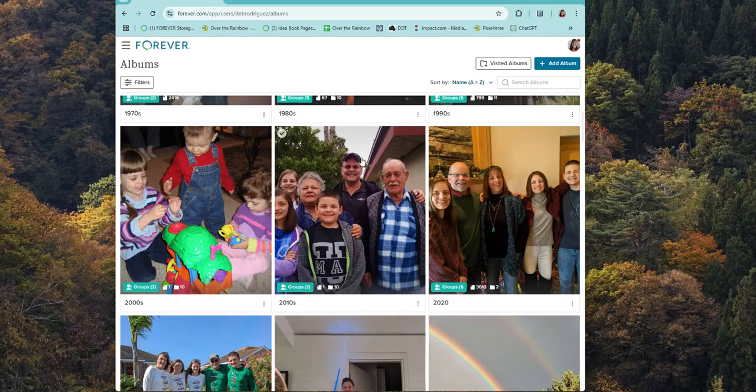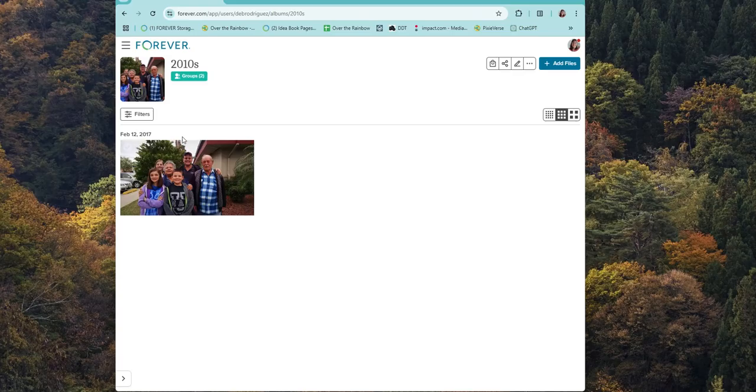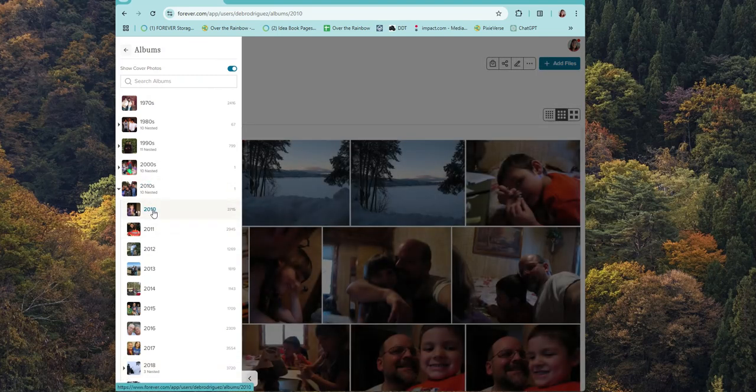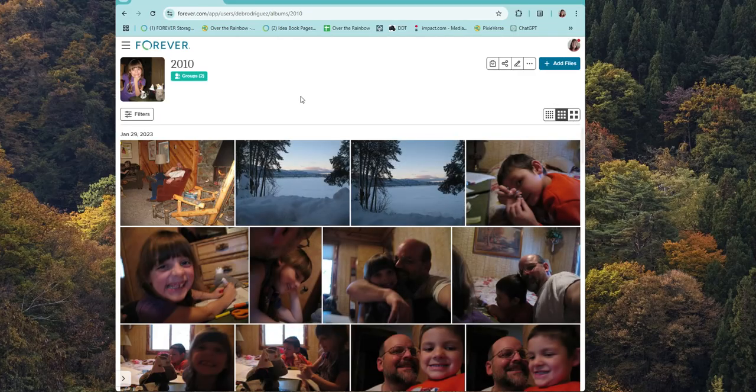If your screen is reduced, or you're looking at this on a mobile device or a phone with the browser option, what you're going to need to look for when you're trying to get to nested albums is this little arrow down here. It kind of hides, but this is where you can pull your menu back out. And as you can see now, I can see where my nested albums are. So if I wanted to go back to 2010, there it is. And so I click on that, and guess what?